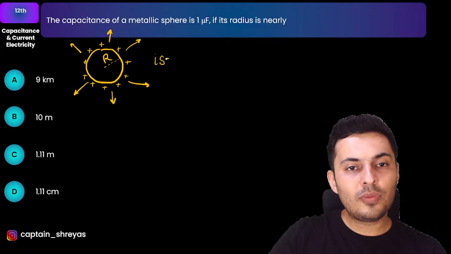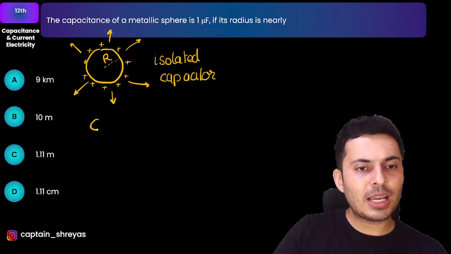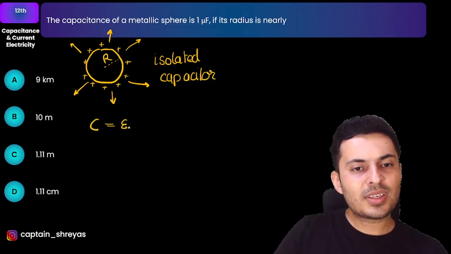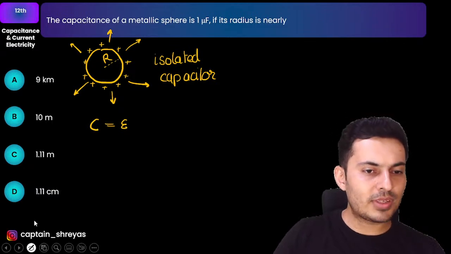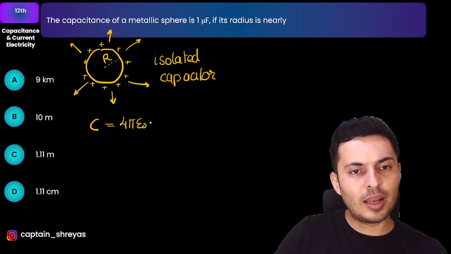This is often called an isolated spherical capacitor. And such a capacitance is 4 pi epsilon naught r. That's the value of the capacitance, my warriors.